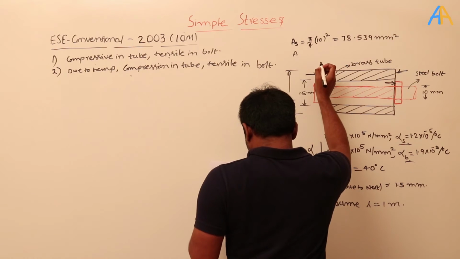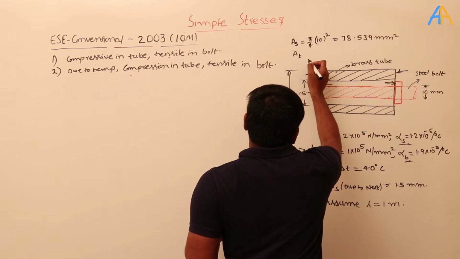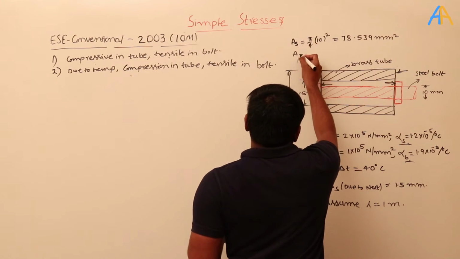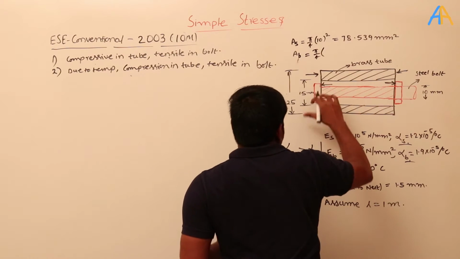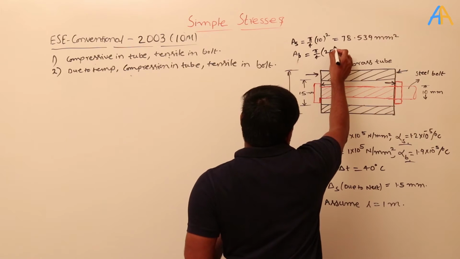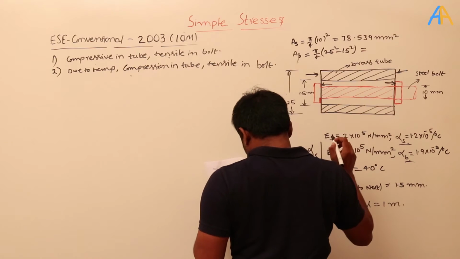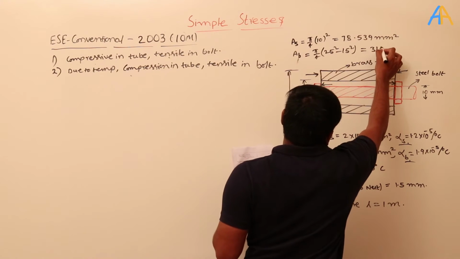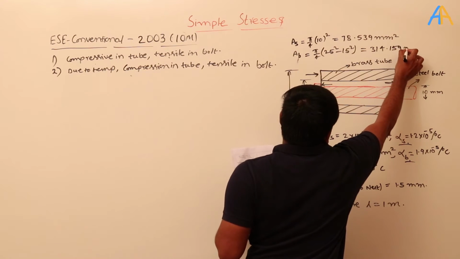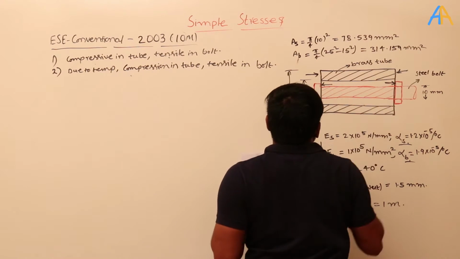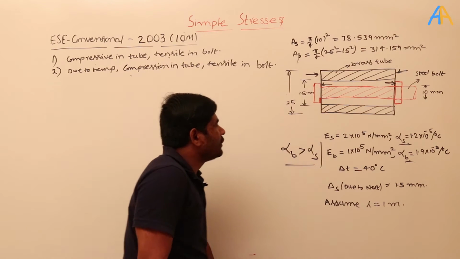Okay, and then the area of the brass, I will write it as area of B. So what is that? Pi by 4, external diameter 25 whole square minus internal diameter 15 square. Then how much will it become? 314.159 mm square. Okay, so these are the areas.